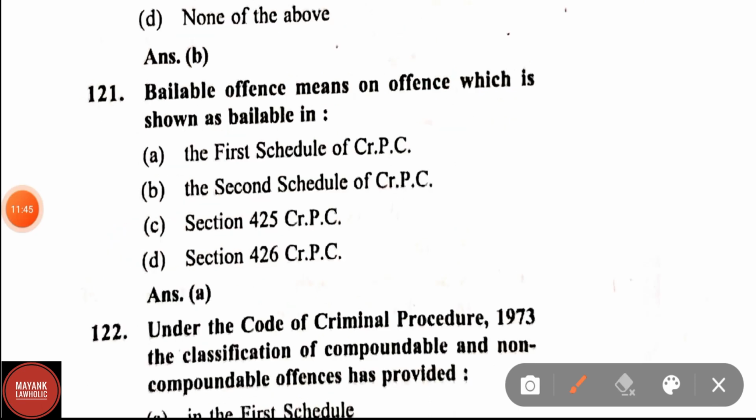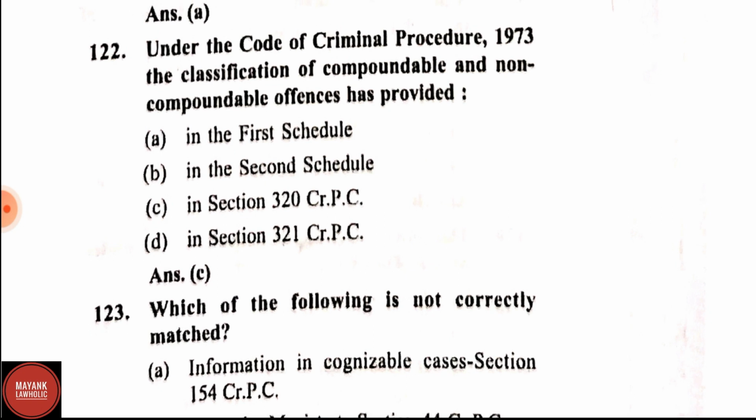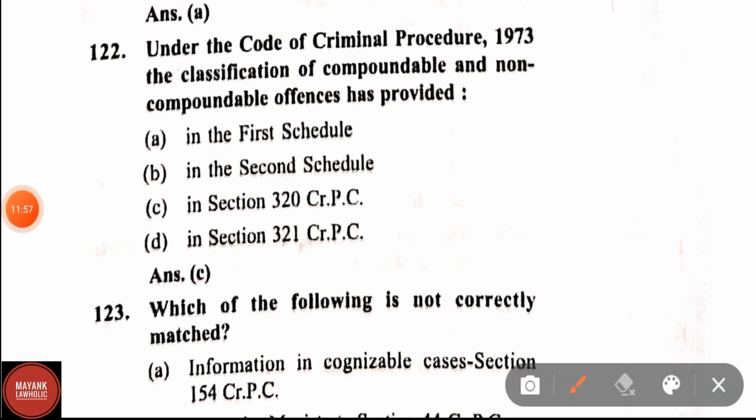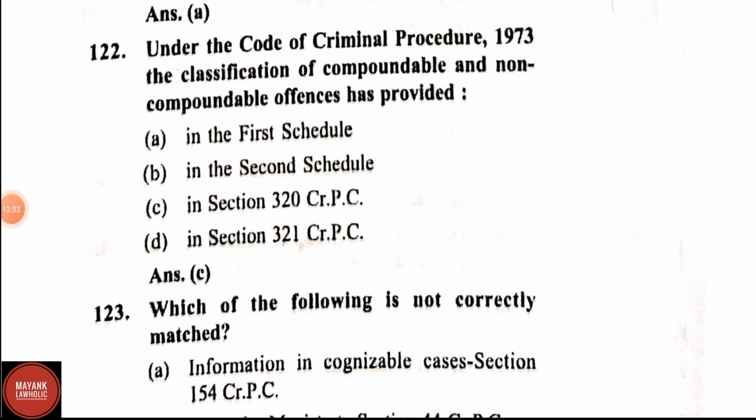Question number 121. Bailable offence means an offence which is shown as bailable in the first schedule of CRPC. Question number 122. Under the Code of Criminal Procedure 1973, the classification of compoundable and non-compoundable offences is provided in section 320 of CRPC.